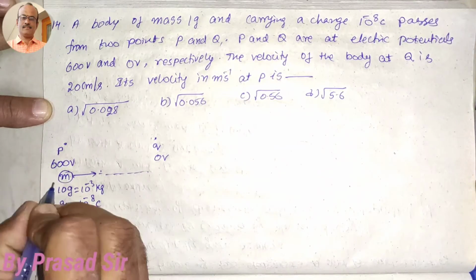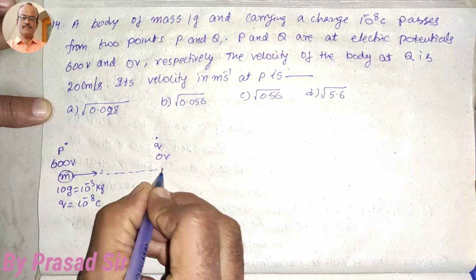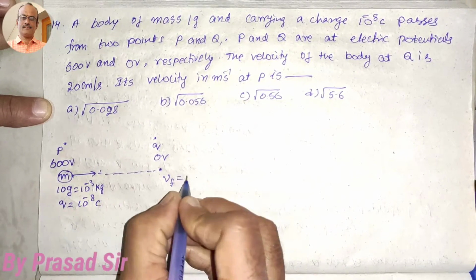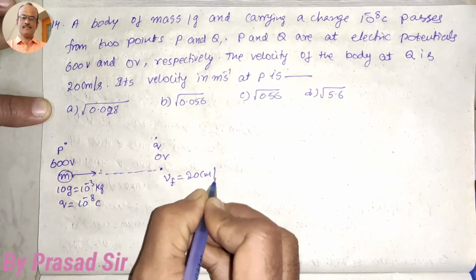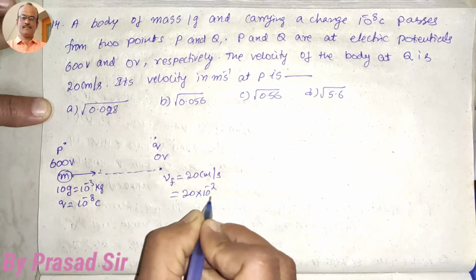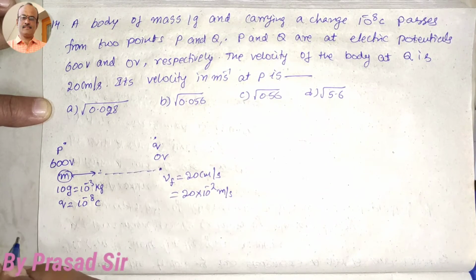At this particular point, the velocity of the particle is 20 centimeters per second. That is nothing but 20 into 10 to the power of minus 2 meters per second.